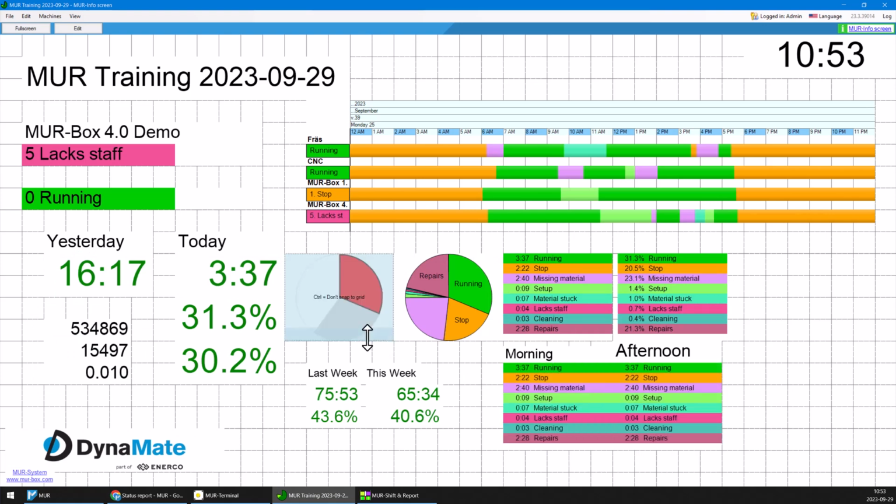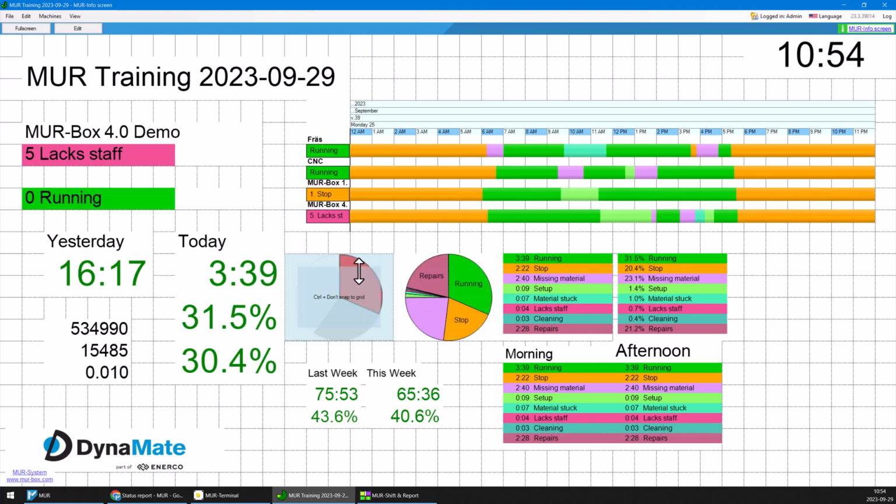We can show the runtime in hours and minutes, or runtime in percentage of time. You can show pie charts for the same value, or pie charts showing the other time that's not running, for example stops and repairs, and so on. And if you want more details, to the right here you see it shown in hours, minutes, or in percentages.